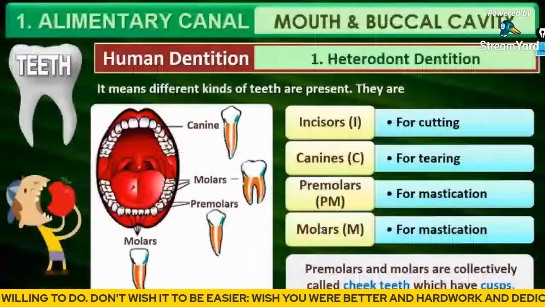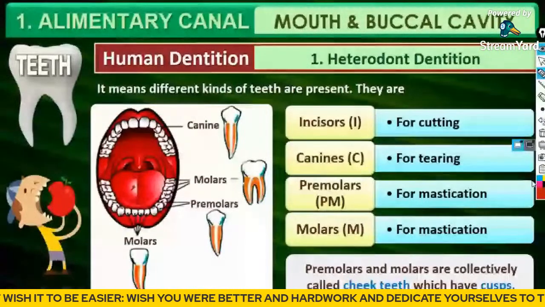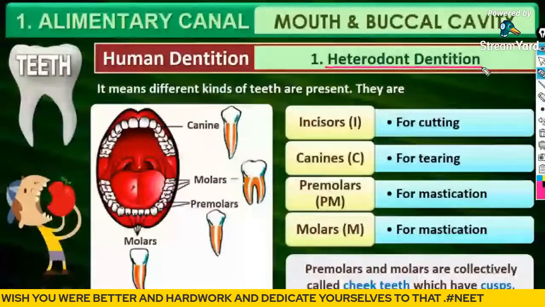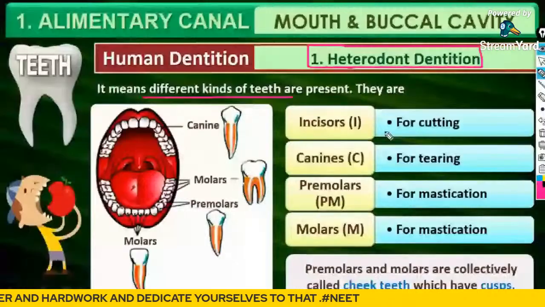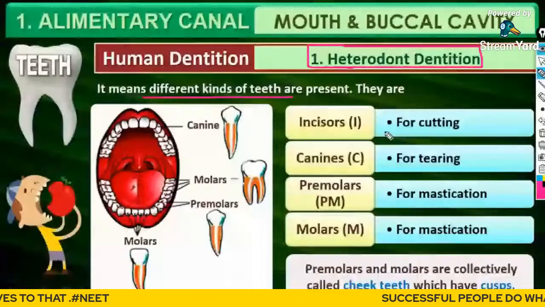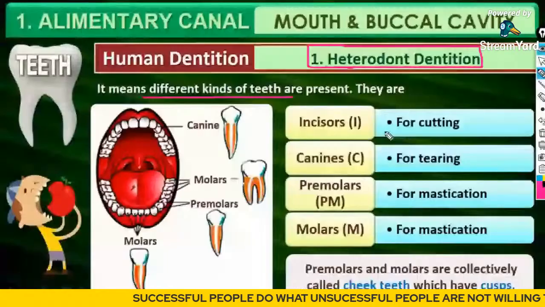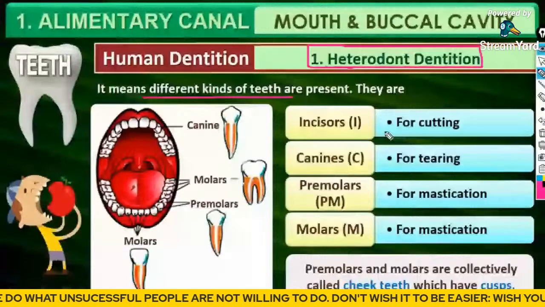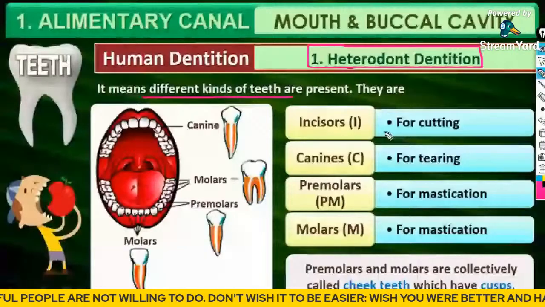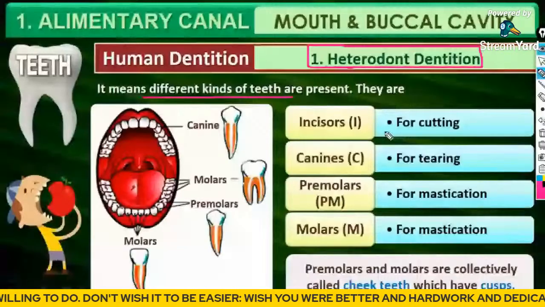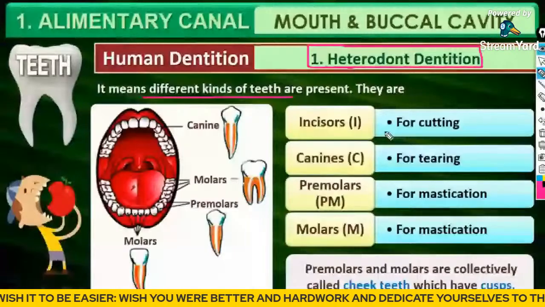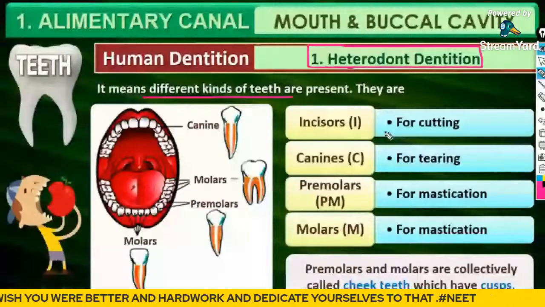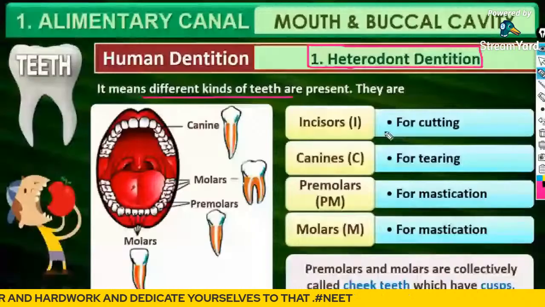First is the heterodont dentition. If you are taking down the lecture notes, please do take it down in serial order. Characteristics of teeth or human dentition. Number 1, heterodont dentition, different types of teeth. Thecodont dentition, they are fixed in the jawbone. Then diphyodont dentition, 2 types of teeth, milk teeth and permanent teeth. Please write it in the serial order itself, because this is a very twisting question for everyone.